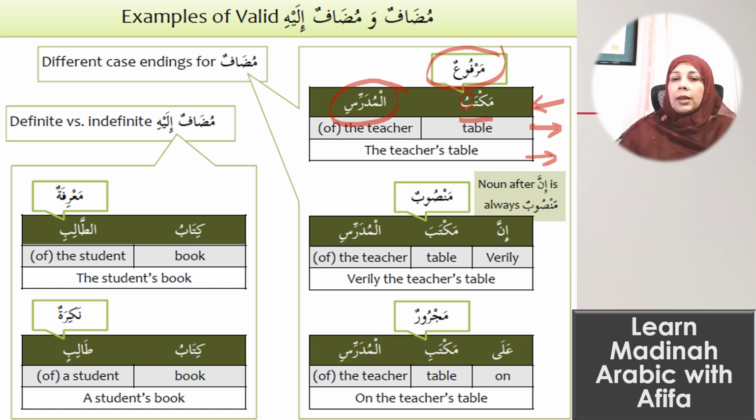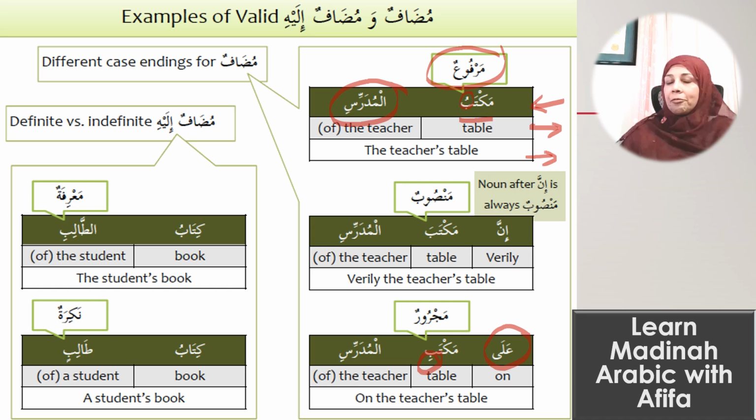Okay, now let's come here and put the preposition ala in front of the sentence. So ala means on. Okay, so now the sentence is ala maktabil mudarrisi. So what happens here now is the maktabu becomes maktabi, right? So it gets a kasra now.